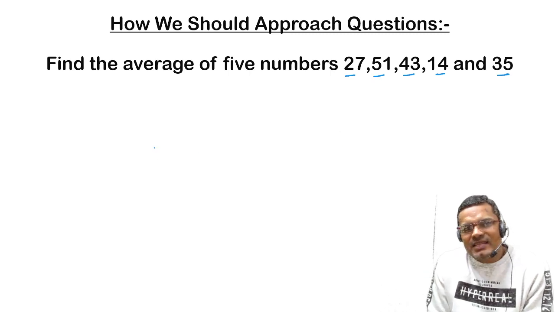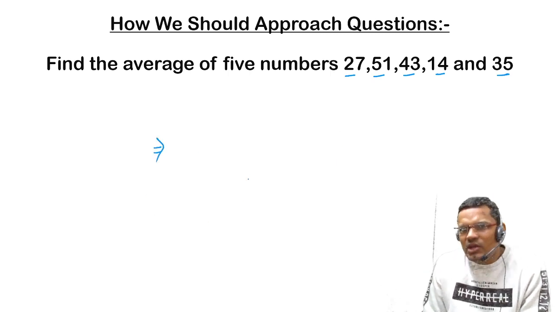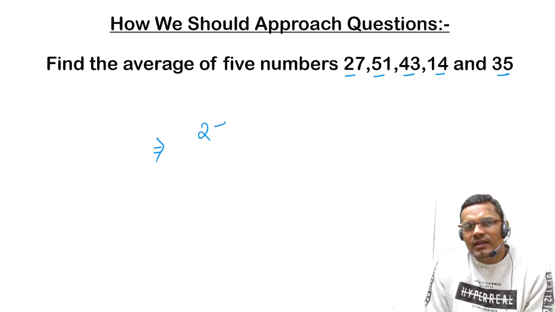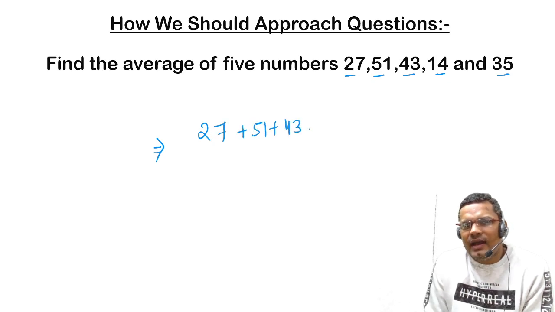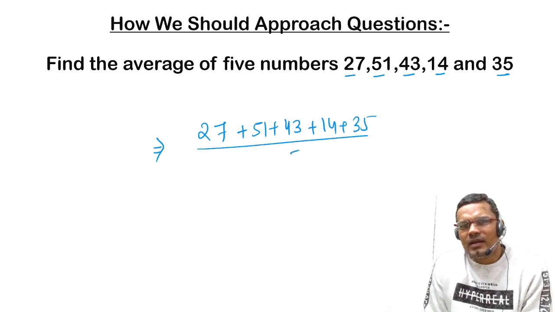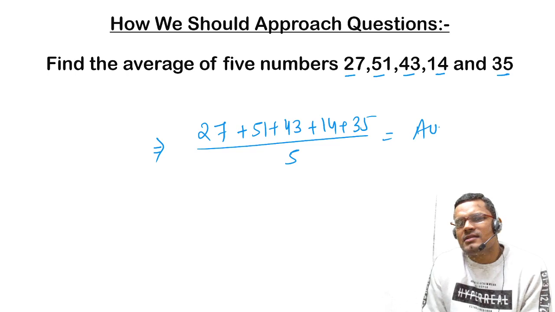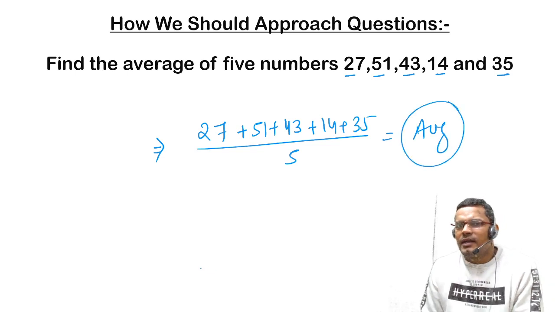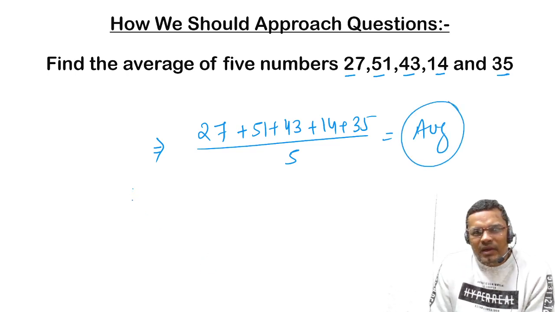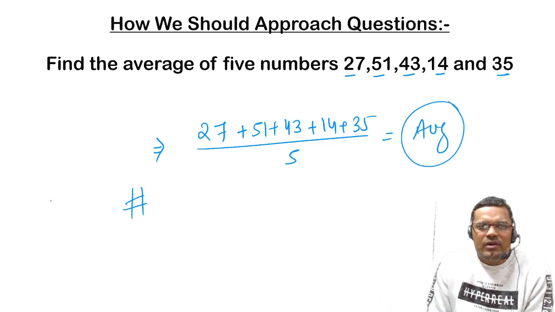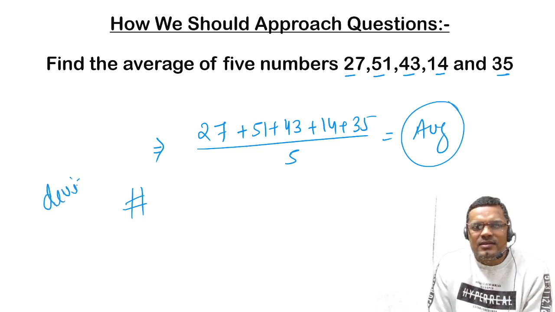So the first thing which came into my mind is, let us add all these numbers and divide by 5, right? I will get the average. This is one of the ways. But what logic says is, we must use the deviation method. There is a method called deviation.